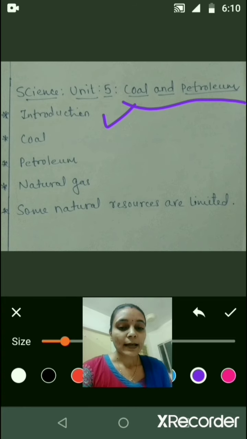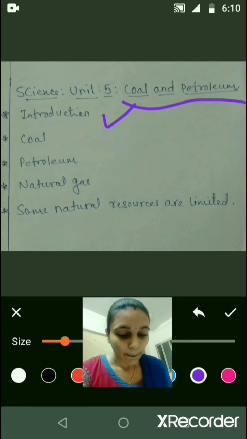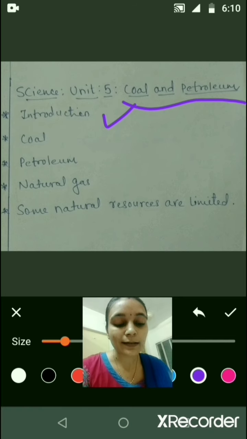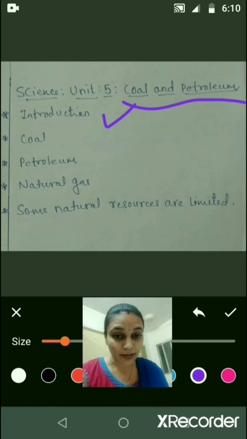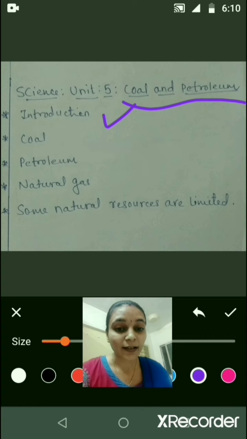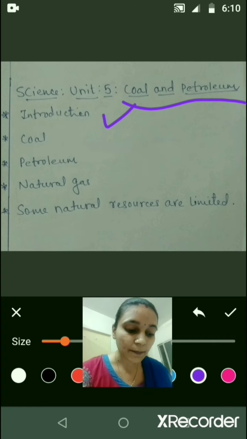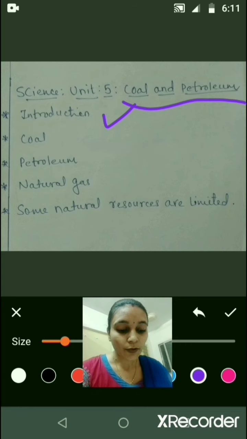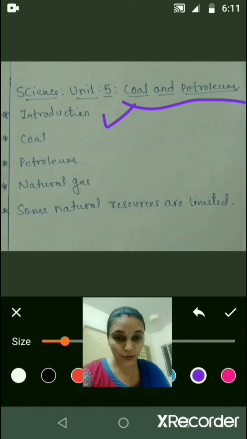The second part is exhaustible natural resources. The amount of these resources in nature is limited. They are not found unlimitedly. They can be exhausted by human activities. For example, forest, wildlife, minerals, coal, petroleum, and natural gas.